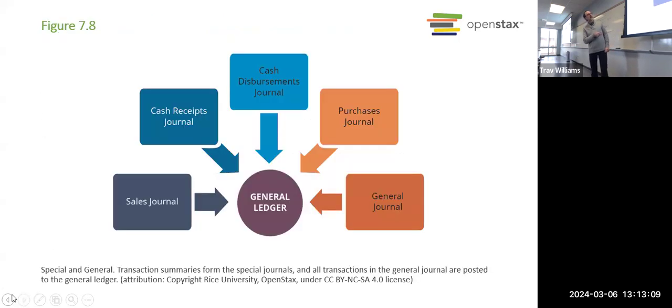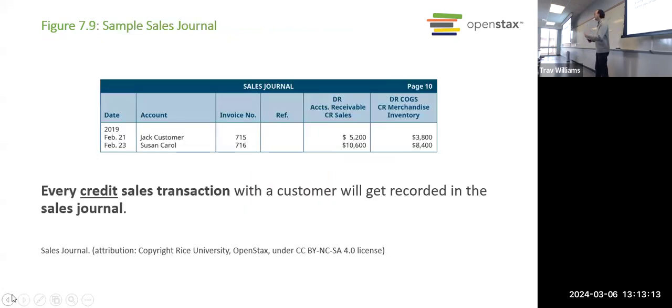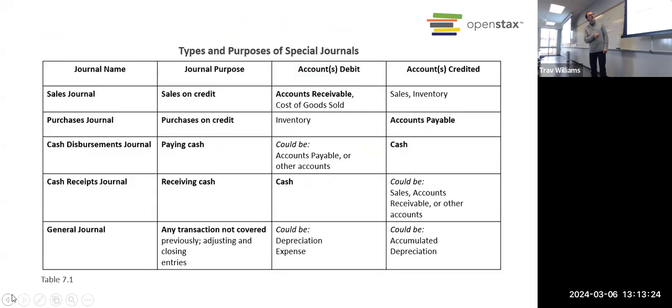All right, and it all feeds into the general ledger. So typically at the end of the month, you would take the totals in those special journals and you would post them. All right, and then we have lots of examples, so we don't need to go through all of that. This is a good thing to remind you of.